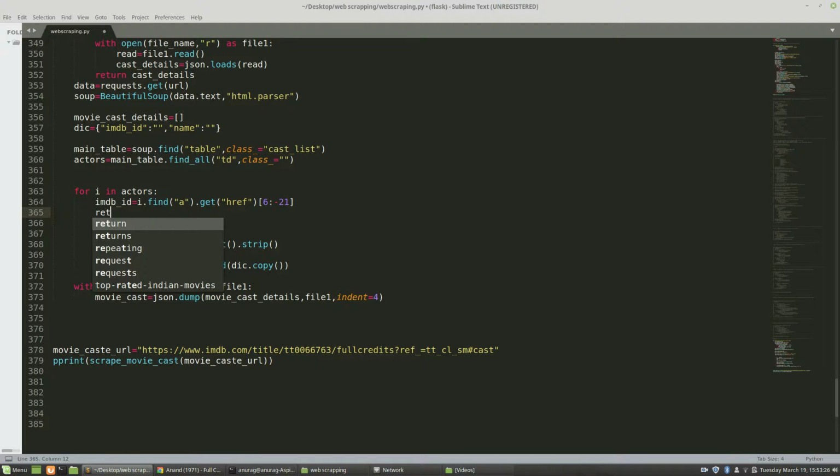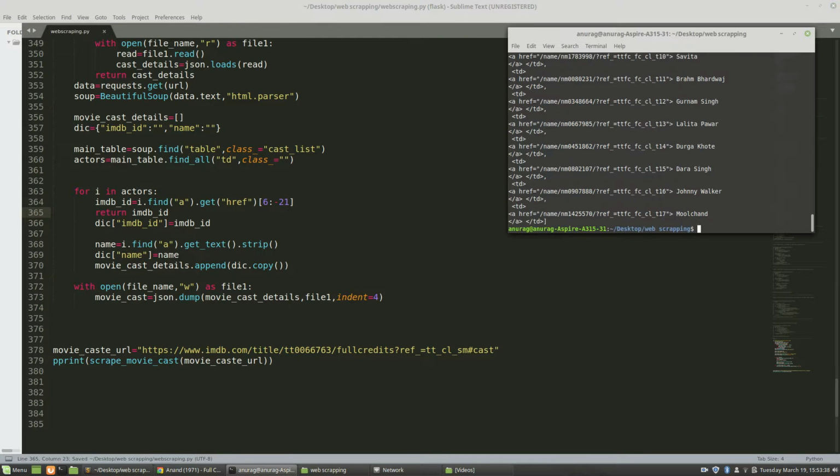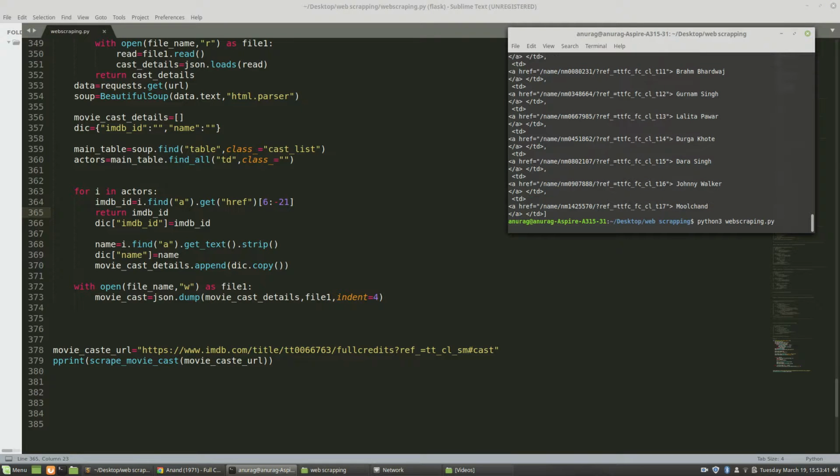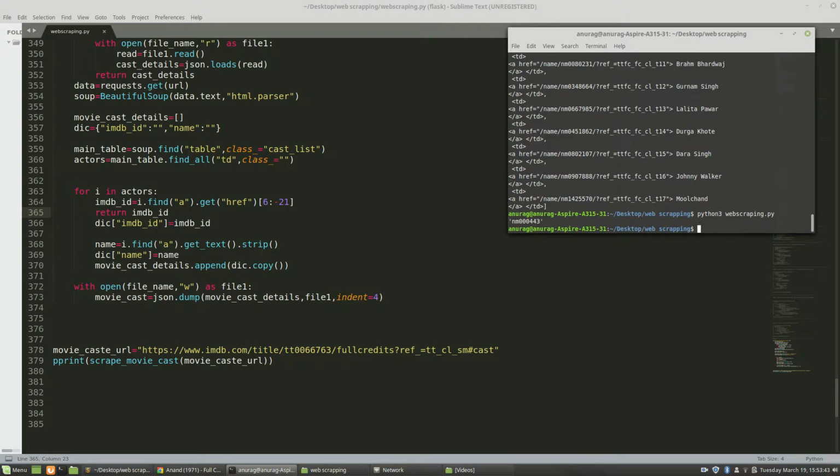If I return my imdb_id, just to show you what the output of this variable will be, and run my code here, you will see that this ID is extracted from my URL.